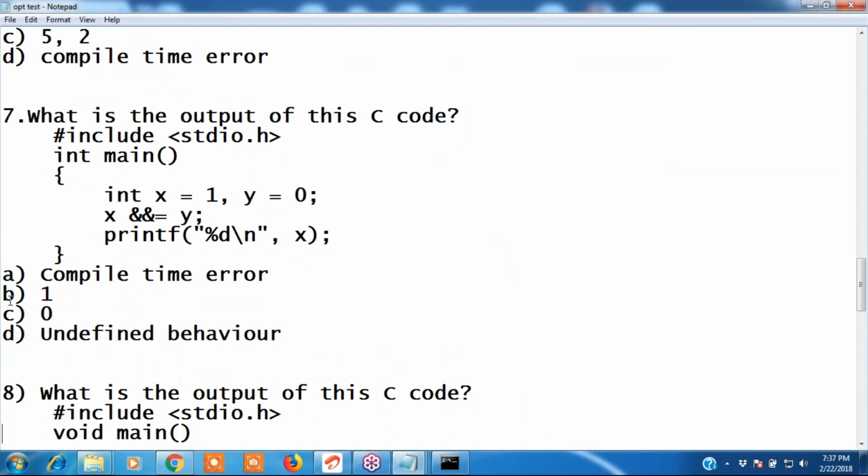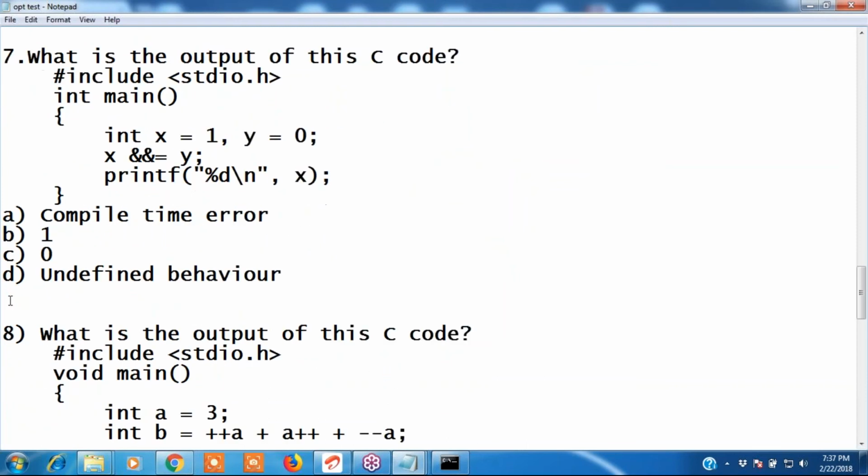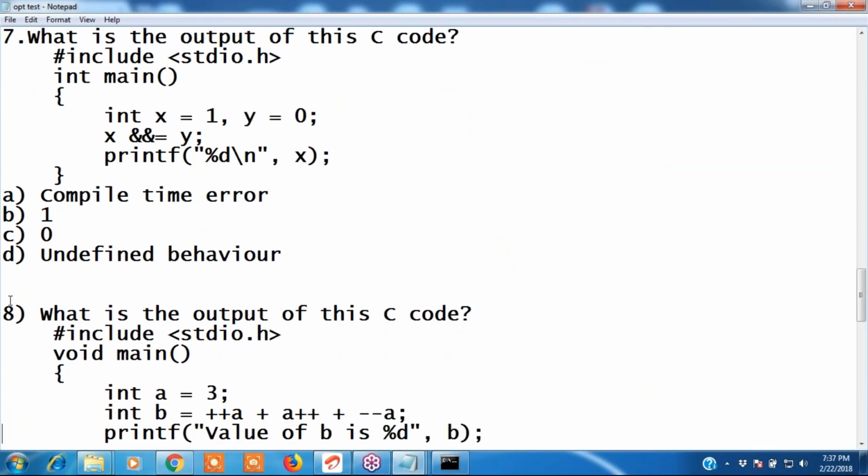Seventh question. What is the answer? Zero. Okay, good. Varalakshmi, what is the answer? No idea, sir. Okay, the answer is A, compile time error. This is also a compile time error.